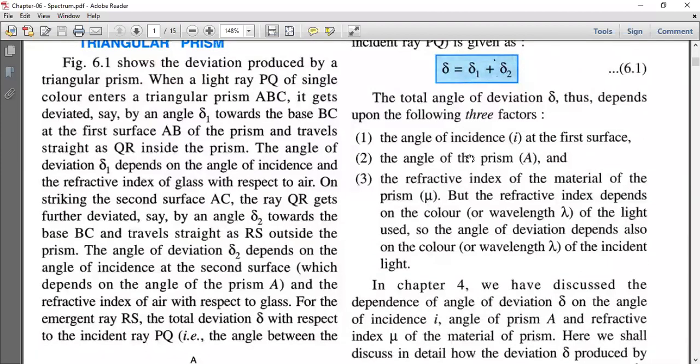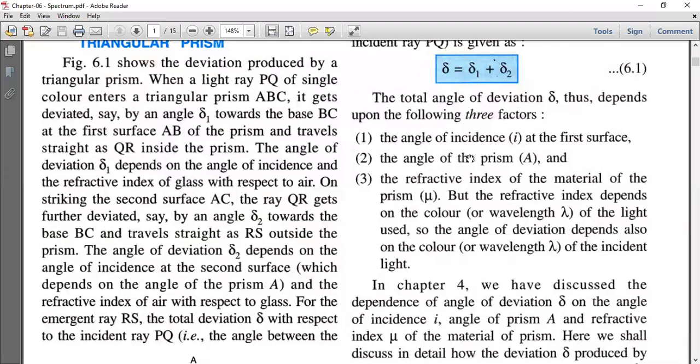First one, the angle of incidence. Second one, the angle of prism. So what happens in case of angle of incidence? As the angle of incidence increases, initially the angle of deviation decreases. Again, by increasing the angle of incidence, angle of deviation increases. You will get a curve that we call the i-delta curve.